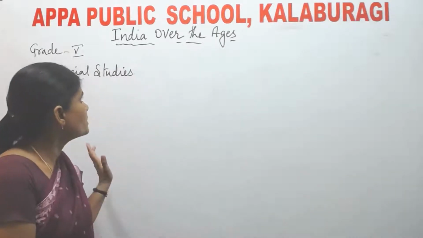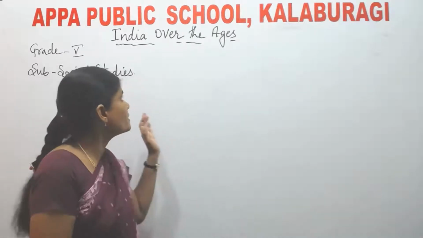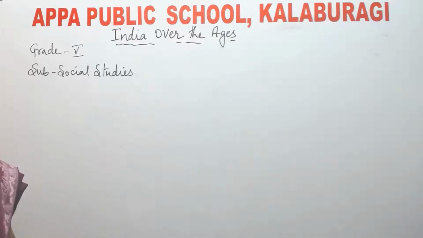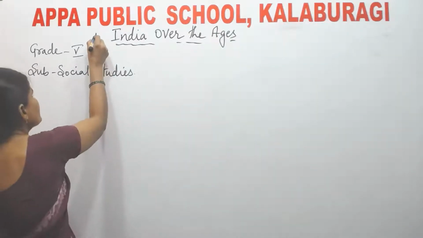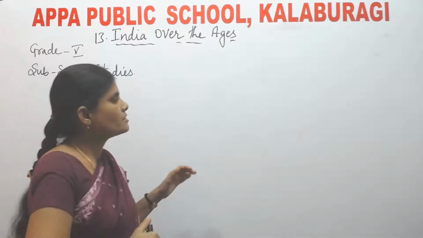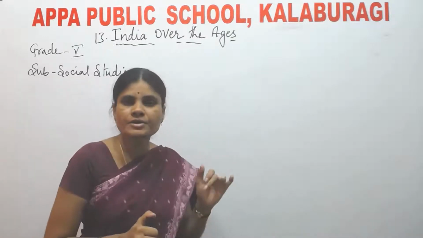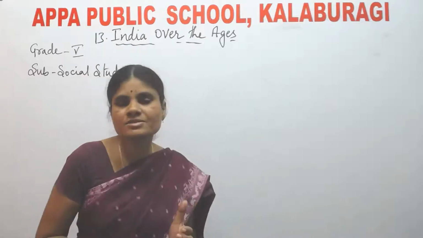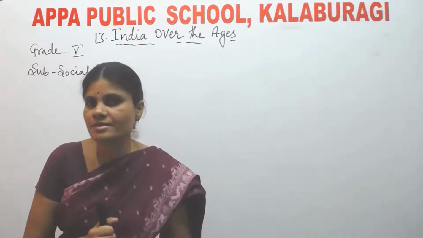Okay, today I am going to continue the same chapter, that is India over ages. This is the 13th lesson from your textbook. Children, before going to continue this lesson, I'd like to ask you a few questions. That means I'd like to revise what you had learned in the last class. What did you learn in the last class, children?